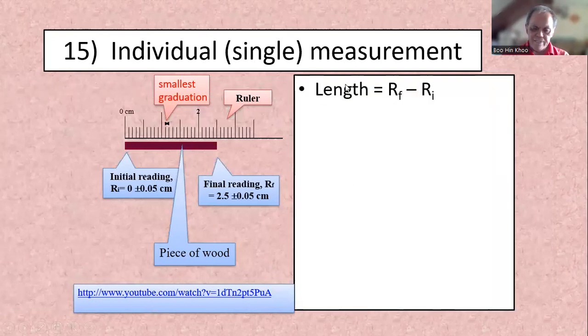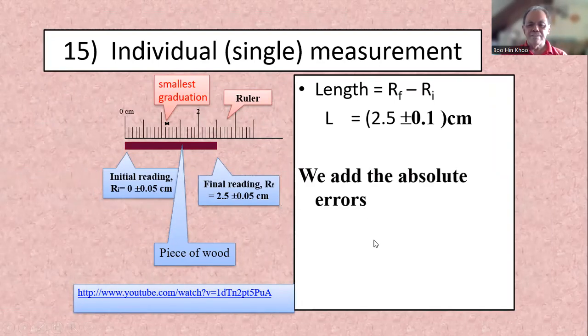So to find the length, we take the final reading minus the initial reading. We add the two errors together, we get 0.1. So it's not necessary to try to read 0.053 or something like that. We add the absolute errors. We are interested in the positive value. 0.05 plus 0.05 is 0.1 cm.